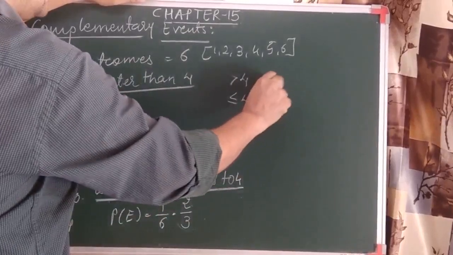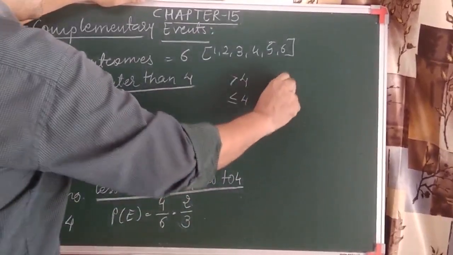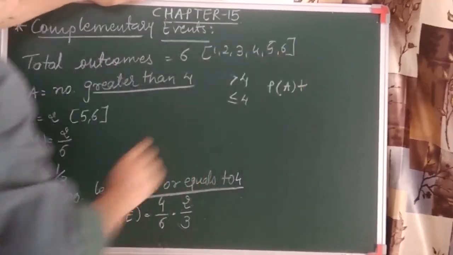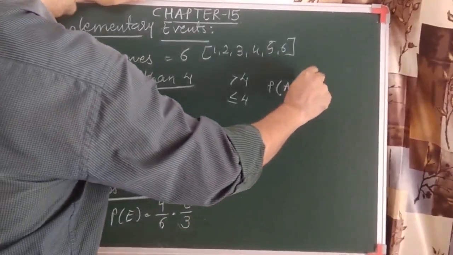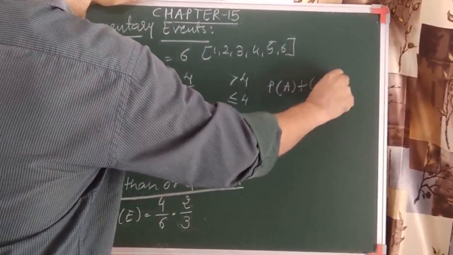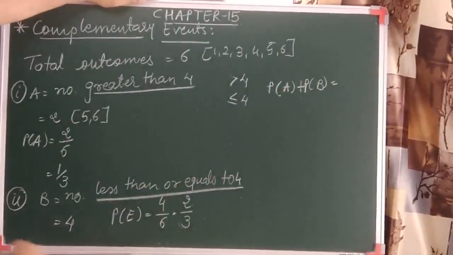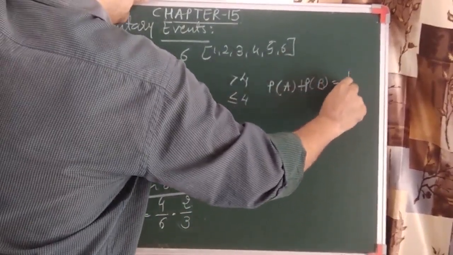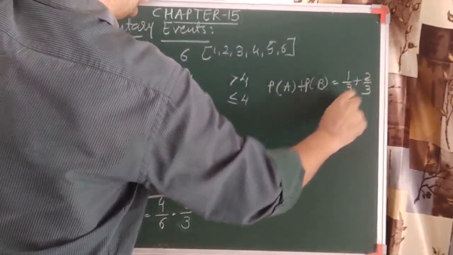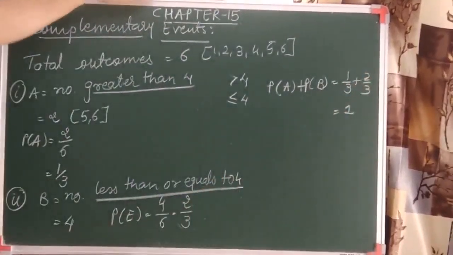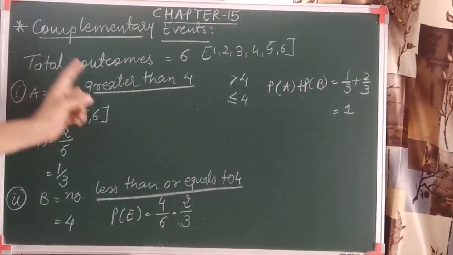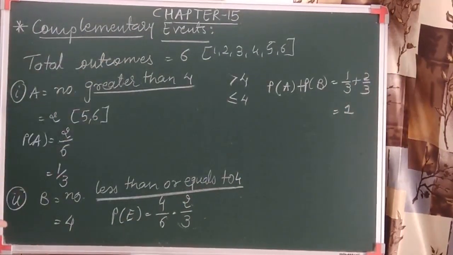So we can say here also that the probability of event A and the probability of event B, when I add these 2, it's 1 by 3 plus 2 by 3. So again I obtain 1. But remember, this won't be considered elementary events as we discussed earlier.